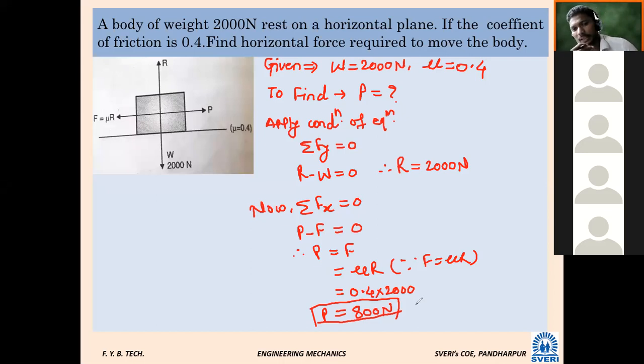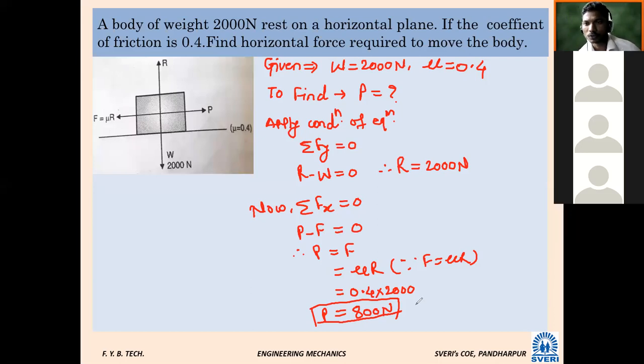Very simple. Here I have written descriptive, summation Fy. If in a multiple choice question or online exam such a statement is there: refer to the following figure in which the weight of the body is 200 Newton, resting on a horizontal plane. If the coefficient of friction is 0.4, find the horizontal force. In multiple choice questions also it may be asked, because everything cannot be asked.